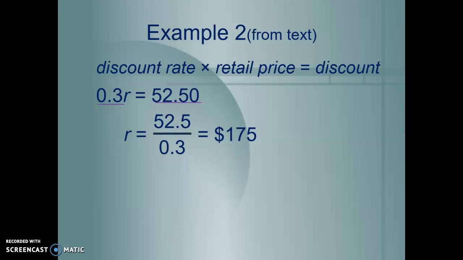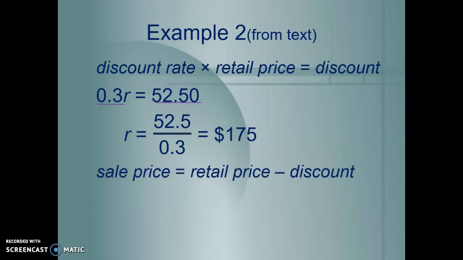Well, we want to know how much he paid for it after the sale. So we know our sale price is the retail price minus the discount. The retail price was $175, and we know that he saved $52.50 in this discount. So that tells us he paid $122.50 for this tennis racket.